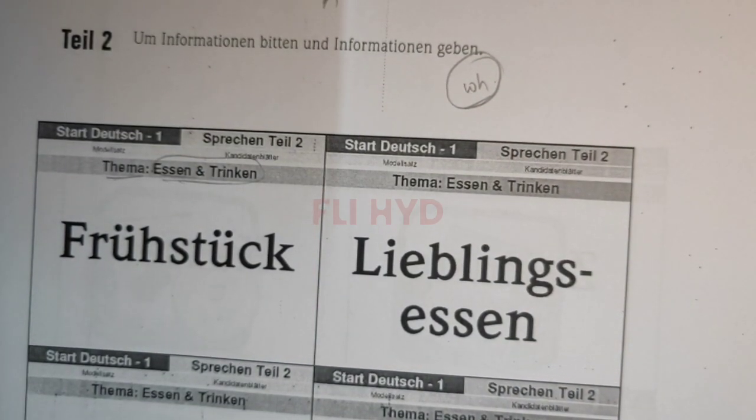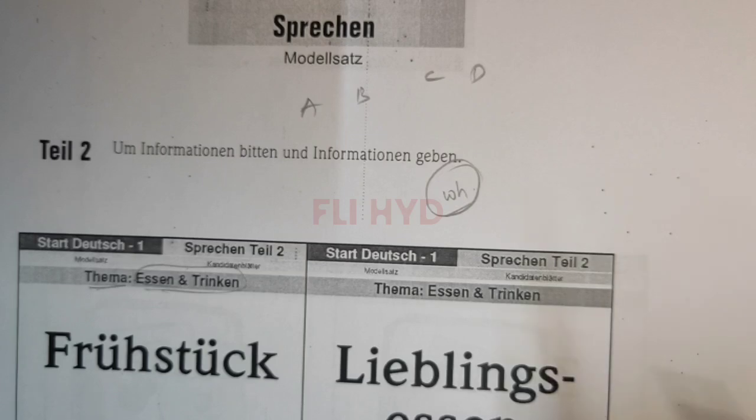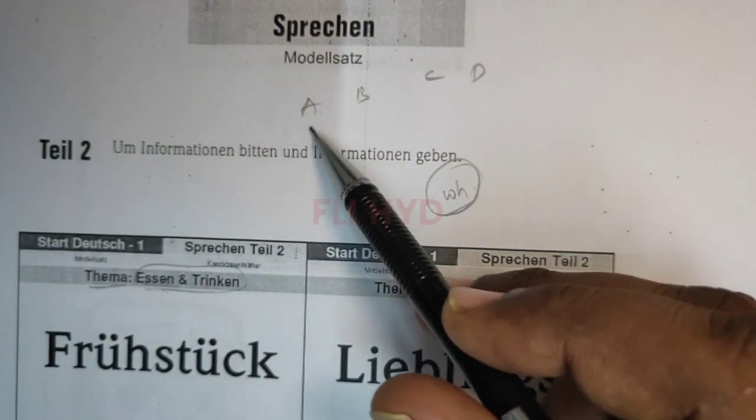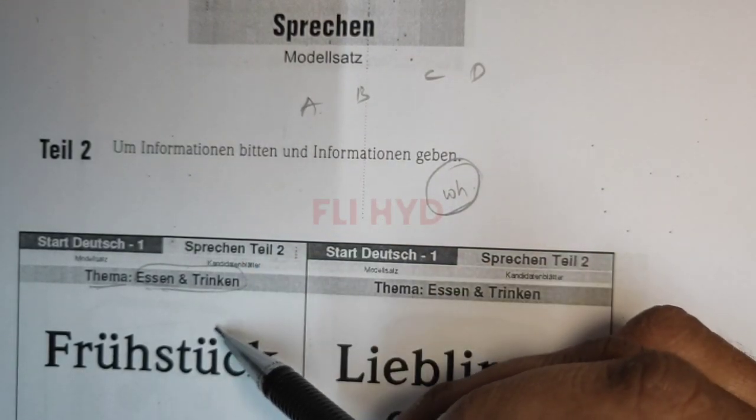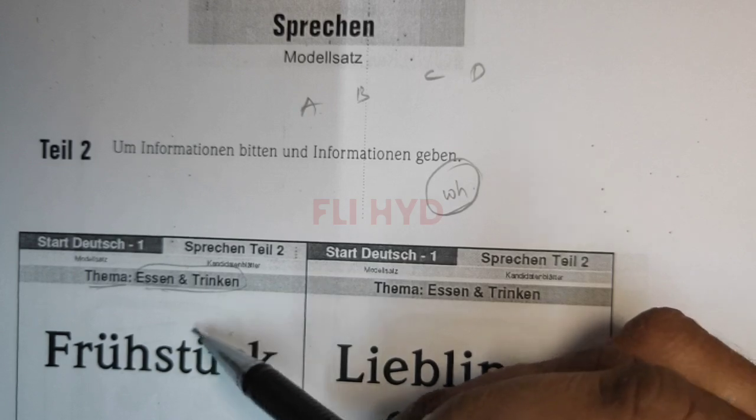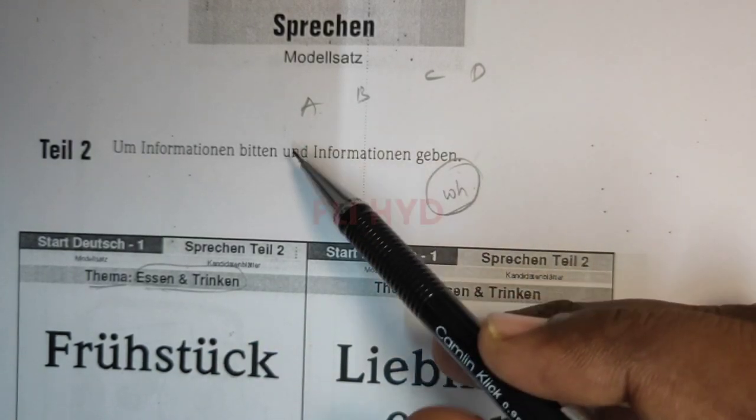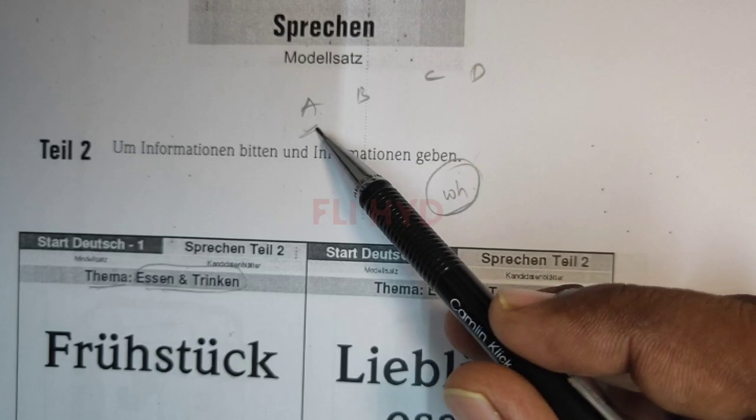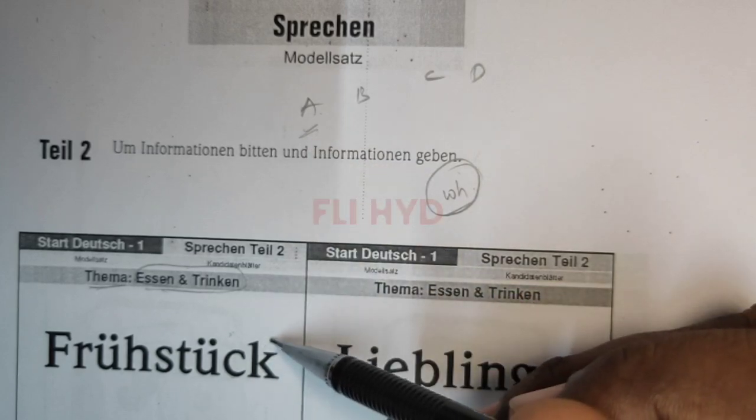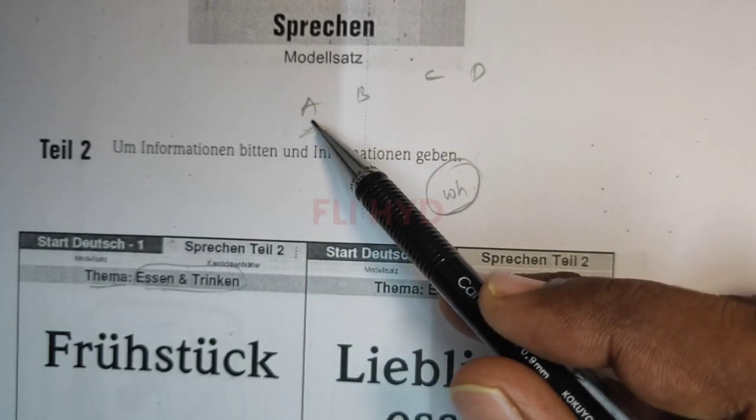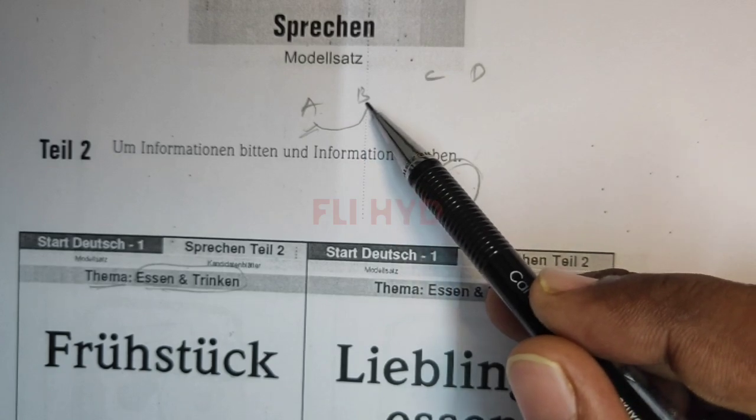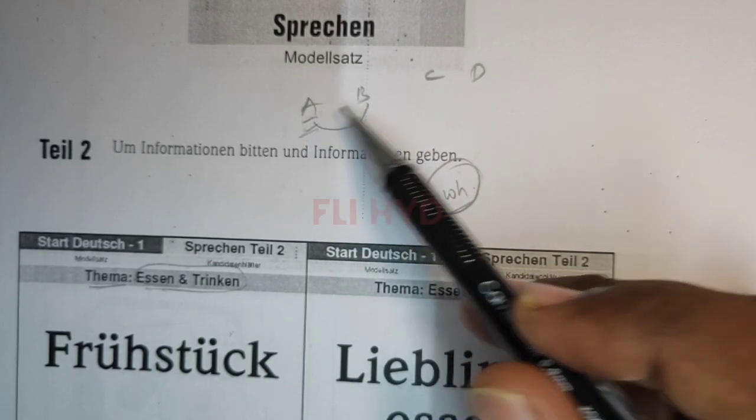For example, A picks up a card. For example, A gets Frühstück. Then A has to make a question using the word Frühstück, with a WH word. For example, A asks a question like: Wann frühstücken Sie? Then that is to be answered by B. So A is asking a question and B has to answer.